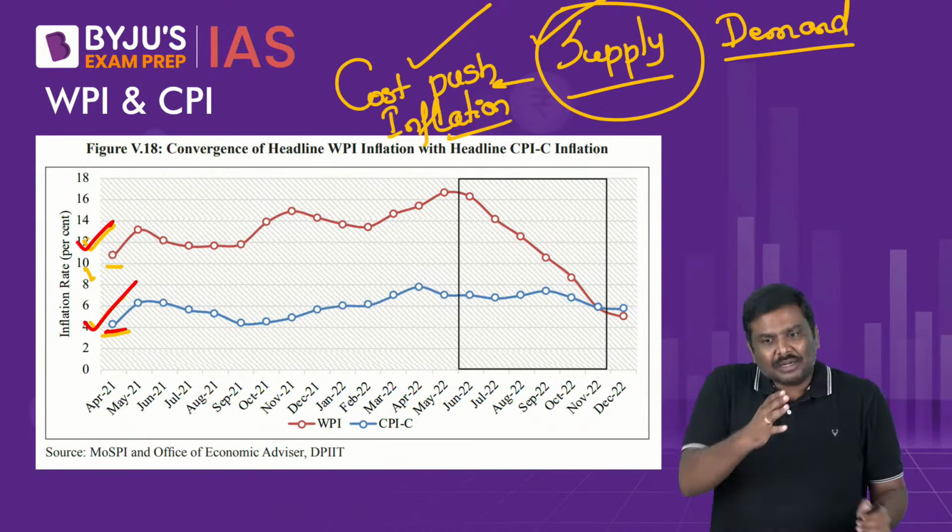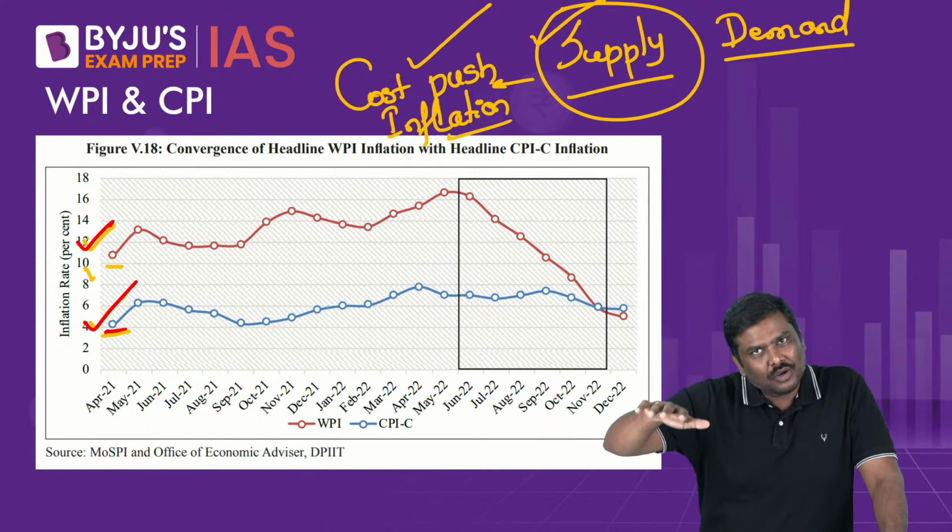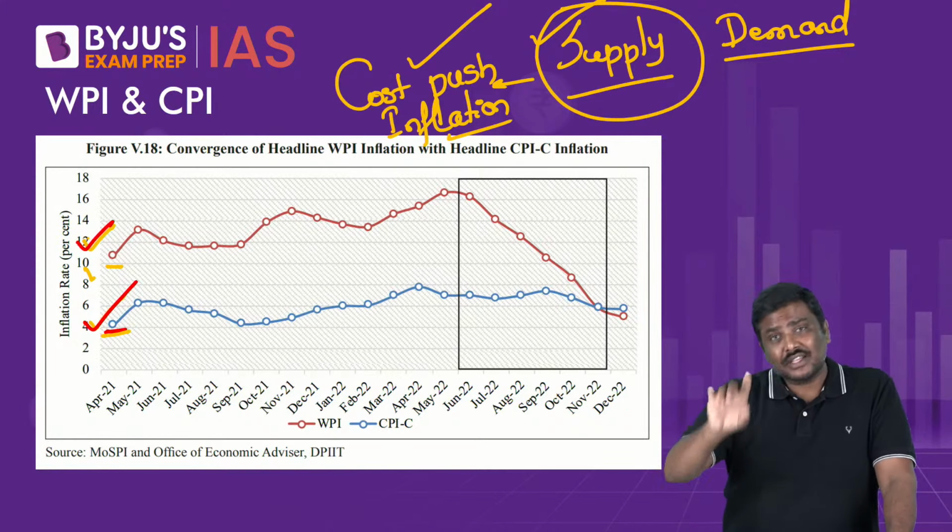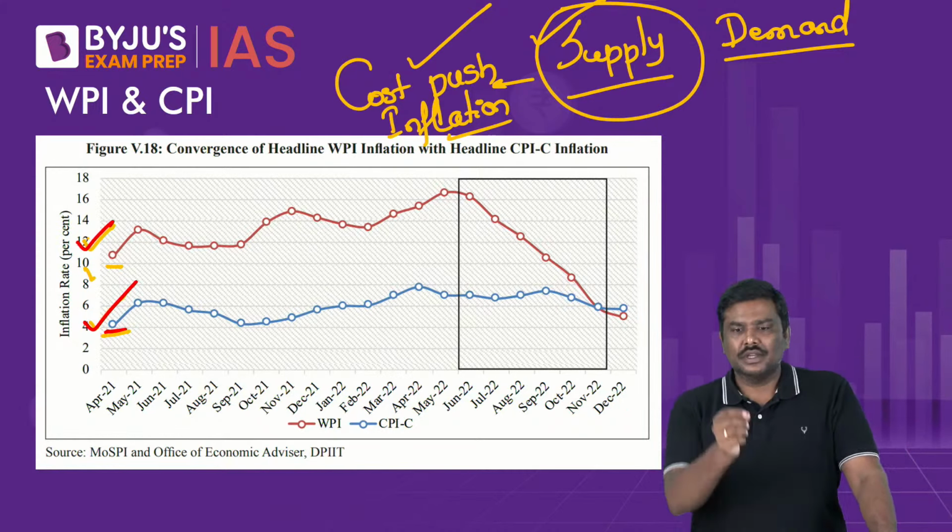But very recently, in November and December of the 2022 calendar year, the inflation rate has cooled down. It has come below 6%. Having said so, please remember this. Even the RBI, in its very recently published monetary policy review, stated that core inflation is still a concern. Core inflation is sticky.